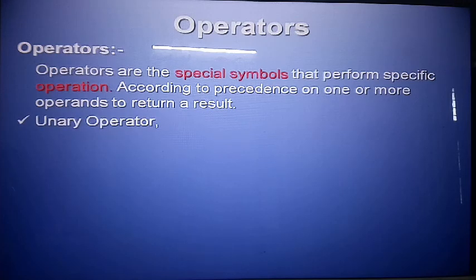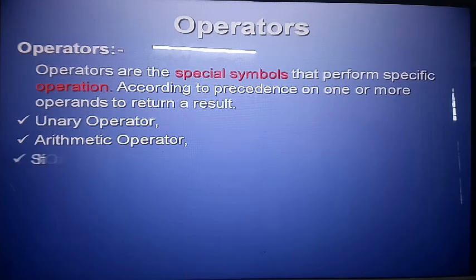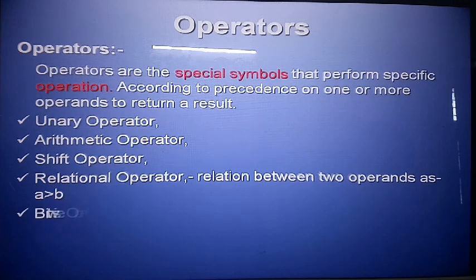Here I will discuss the unary operator, arithmetical operator, shift operator, and relational operator. In a > b, a and b are the two operands, and the greater than sign is the operator.